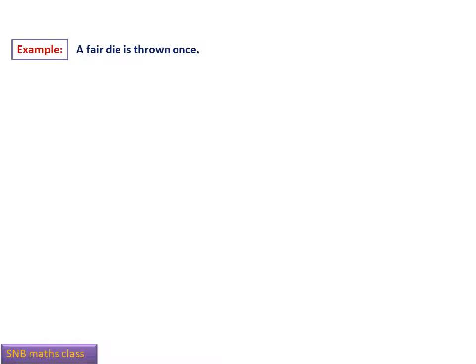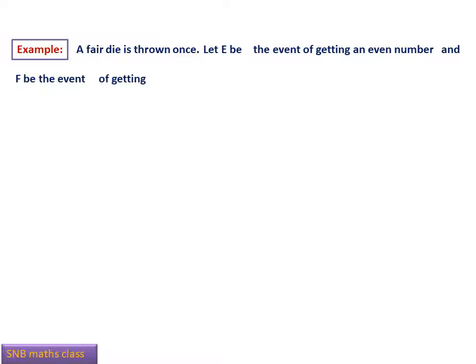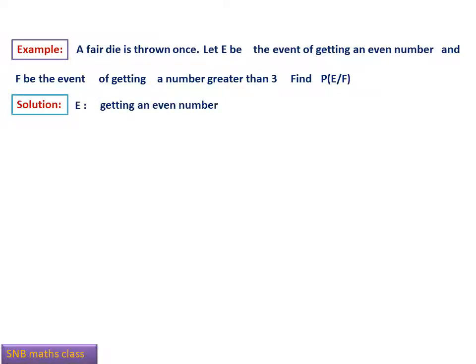Let us take an example. A fair die is thrown once. Let E be the event of getting an even number and F be the event of getting a number greater than 3. Find probability E intersection F. Let us solve this problem step by step by taking the formula and carefully identifying the events. Here E is getting an even number, so that is 2, 4, 6, and F is getting a number greater than 3, that is 4, 5, 6.